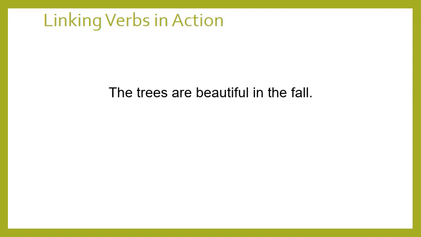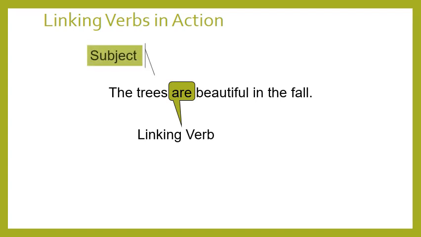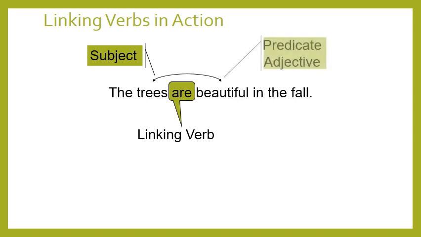An adjective. So let's see. Are is the linking verb. Excellent. That's right. And the trees is the subject. Excellent. Here the linking verb links what? Links the trees to beautiful because beautiful describes the trees. So beautiful is called the predicate adjective.